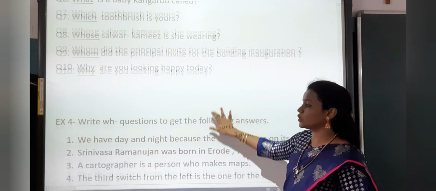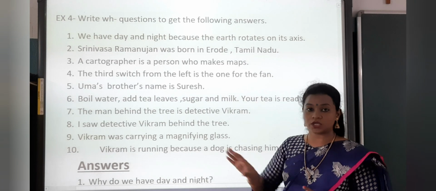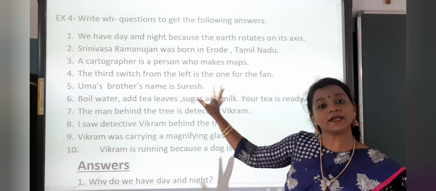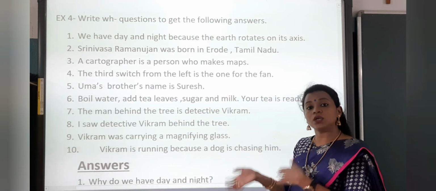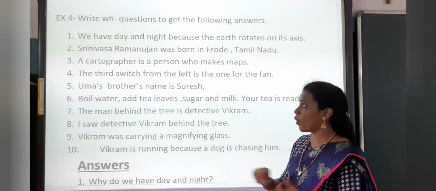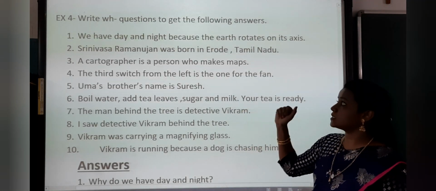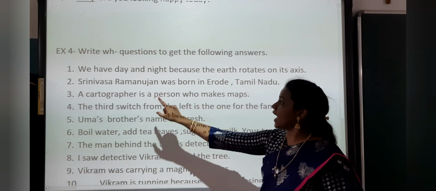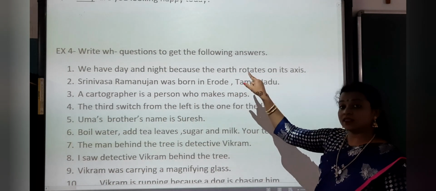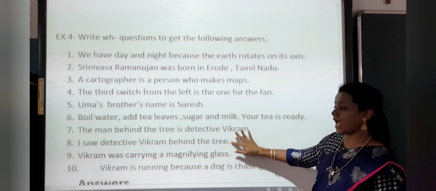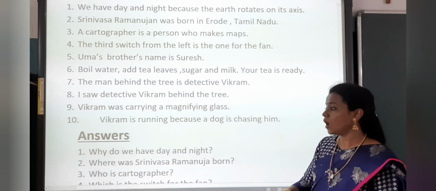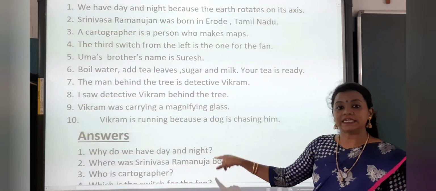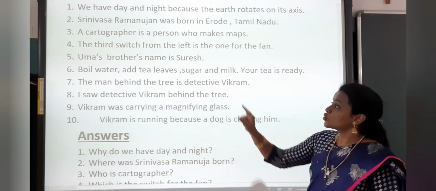Now here we are changing the whole statement into question form. So what is it? Write a WH question to get the following answers. We have day and night because the earth rotates on its axis. So what will be the question? Why do we have day and night?